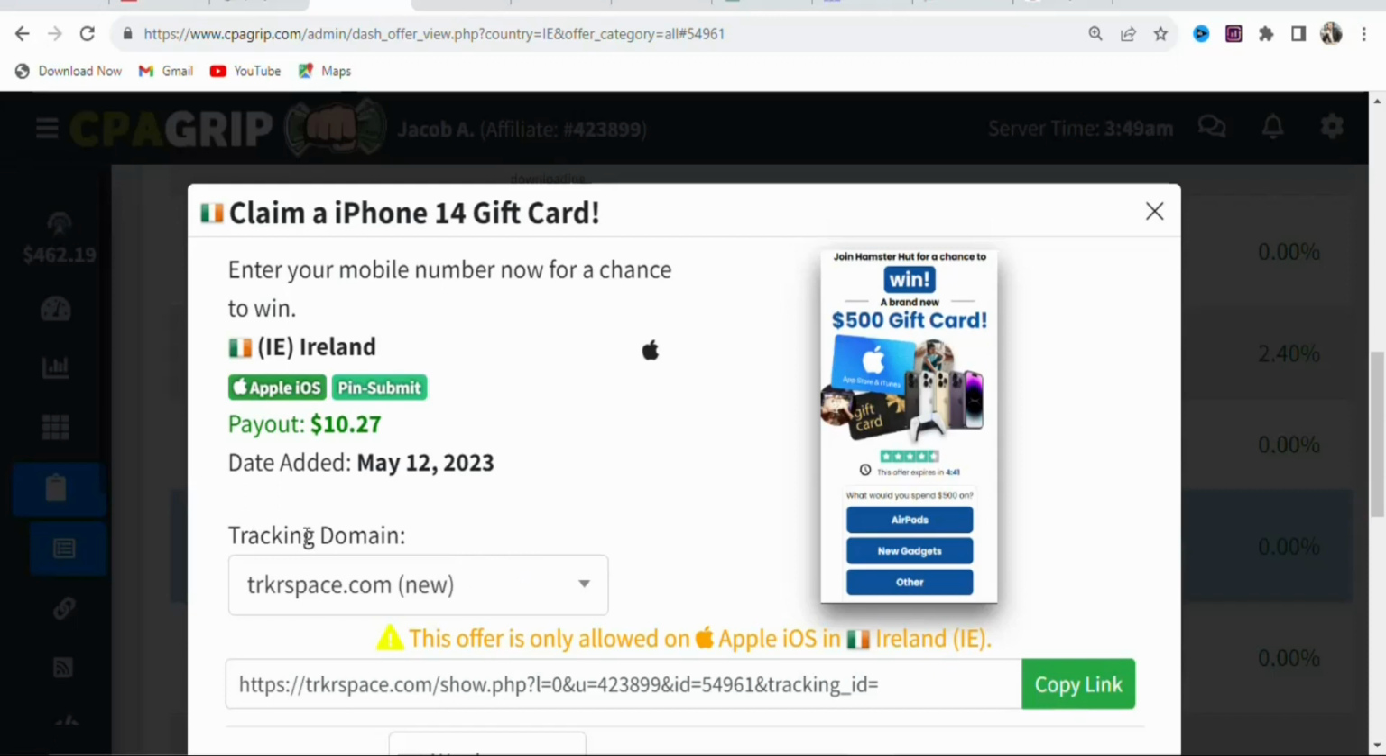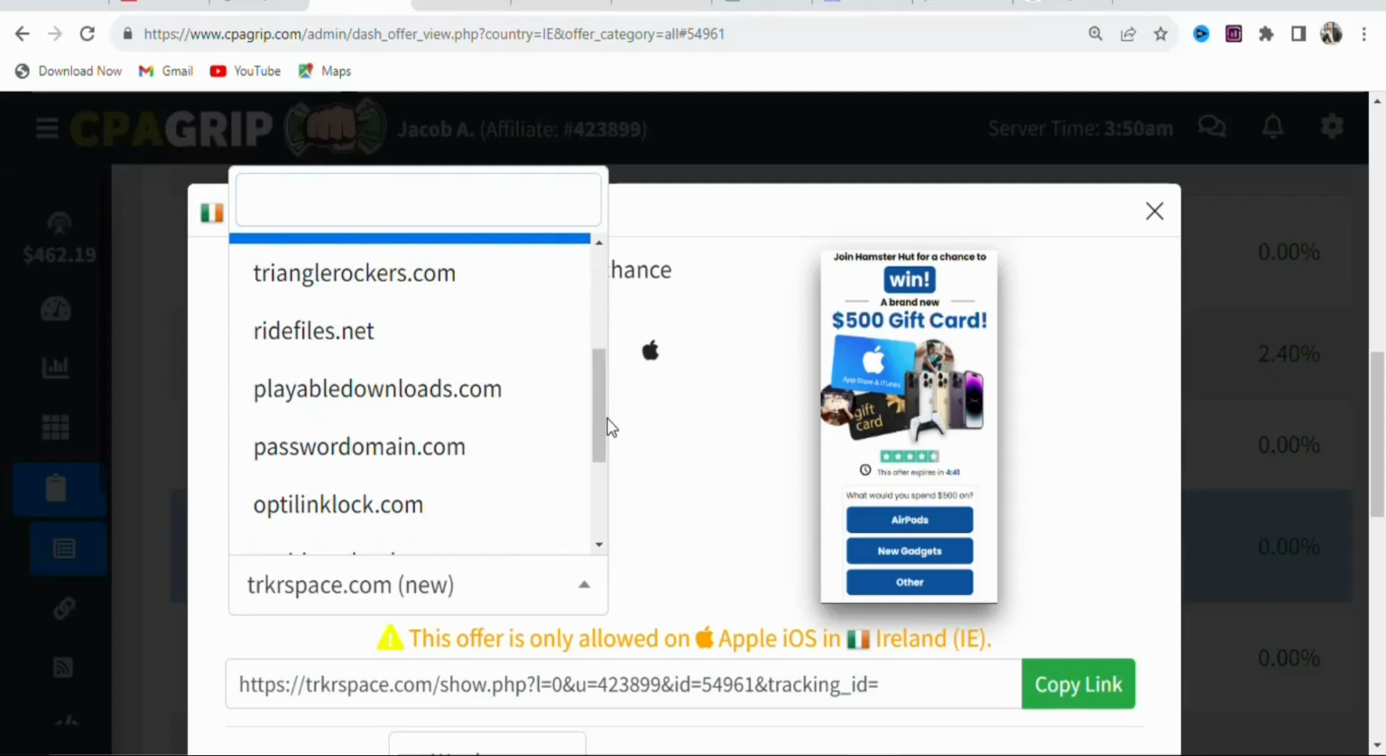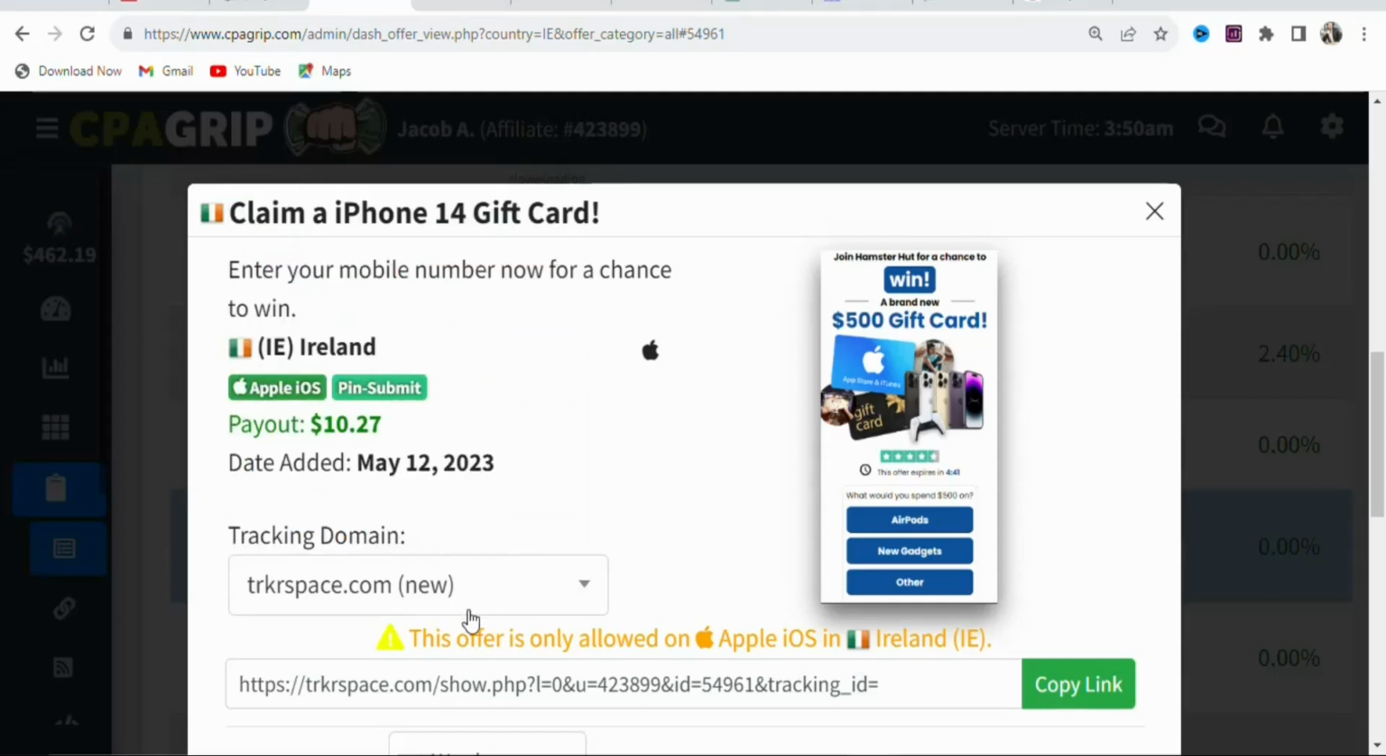You have to take note of that. You can see these are the tracking domains. If you want, you can just select any of them. You can see a whole lot of them. Apart from that, you can see right here, this is the warning: this offer is only allowed on Apple iOS and Ireland. So your potential visitors must be using Apple iOS. This is your affiliate link. You have to get people in Ireland to click on this link and then enter their mobile numbers to stand the chance of winning an iPhone 14 gift card, and you are going to be paid $10.27.